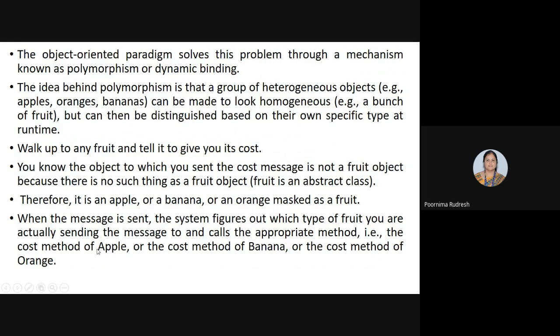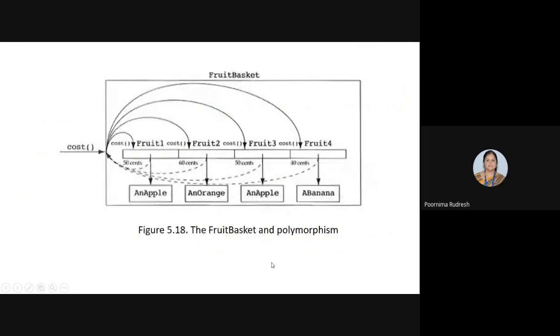So when the message is sent, the system figures out which type of fruit I am actually sending the message to, and calls the appropriate method. Here the method is, I want to know the cost. Then the cost method will be invoked to find the cost of the apple, banana, or the orange.